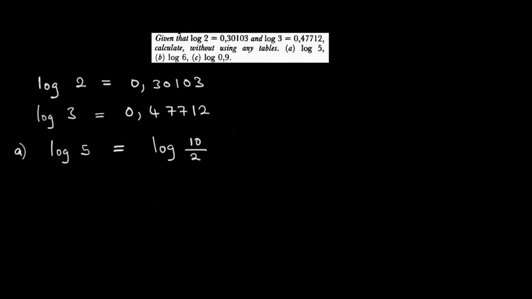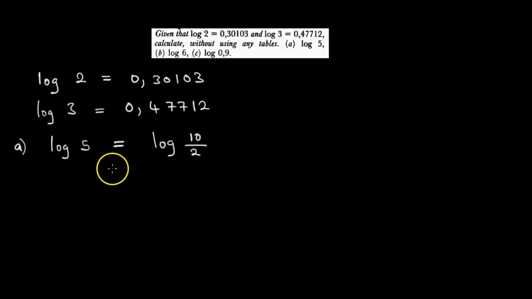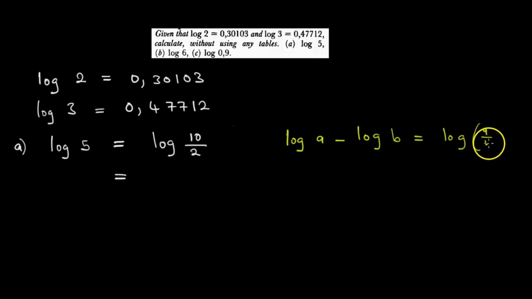Saka what then do we do from there? So atinge takuita panapa ndezvekuti this is equal to takushandisa manje the laws of logarithms. Saka because we are still learning, I'm going to be writing the law of logarithms we are going to be using here, and I'm using the color yellow. Saka tikati toshandisa this one, log a minus log b is equal to log a over b, like that.